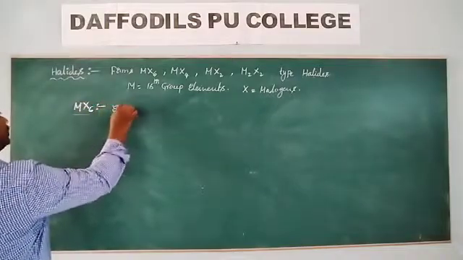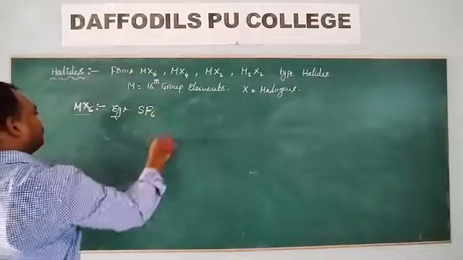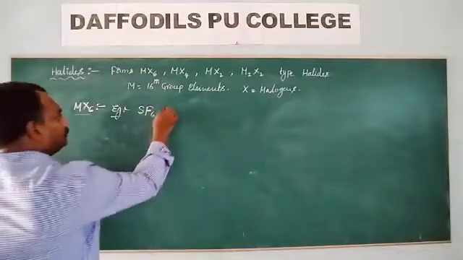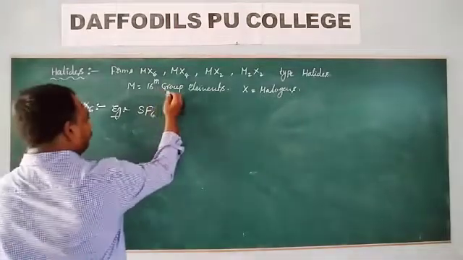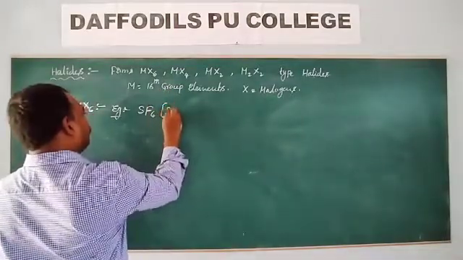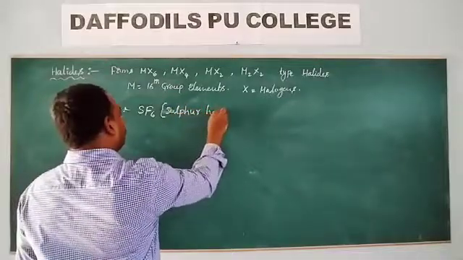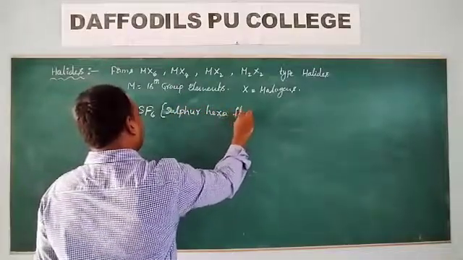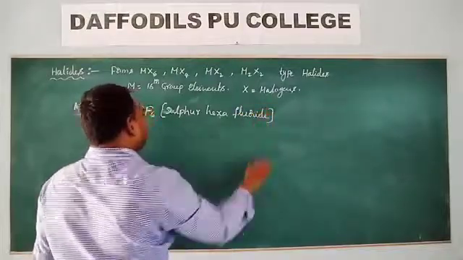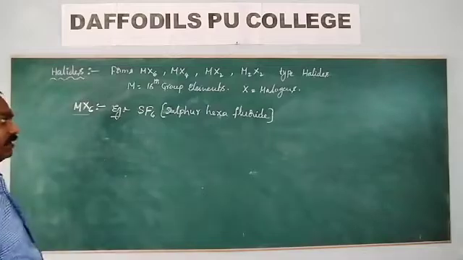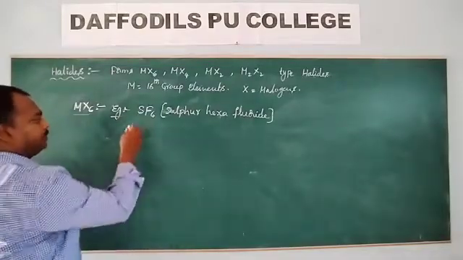Example for this MX6 type of halides is SF6, sulfur hexafluoride. How will this sulfur hexafluoride be prepared?